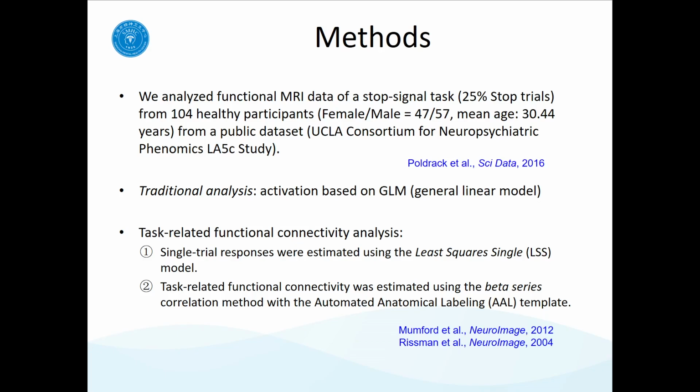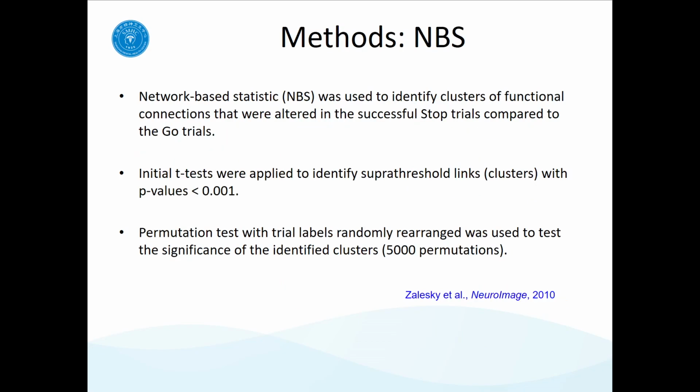For the task-related functional connectivity analysis, we first estimated the single-trial responses using the least squares signal model. After that, task-related functional connectivity was estimated using the beta series correlation method according to the AAL template. Network-based statistics was then used to identify clusters of functional connections.